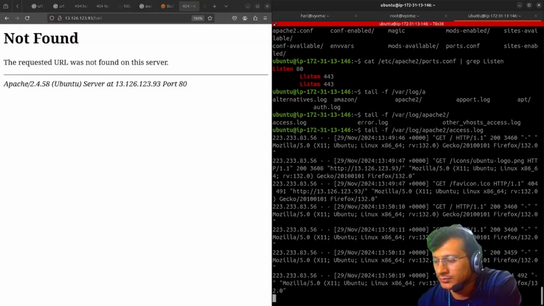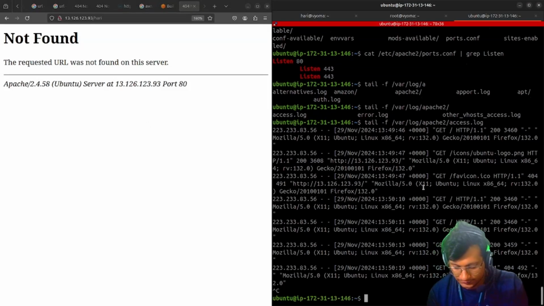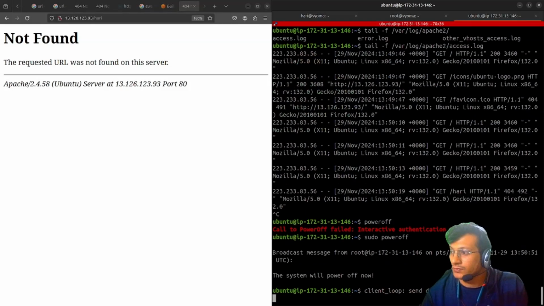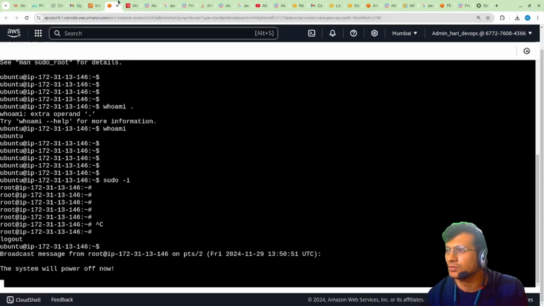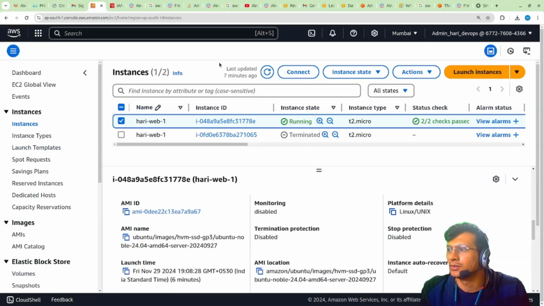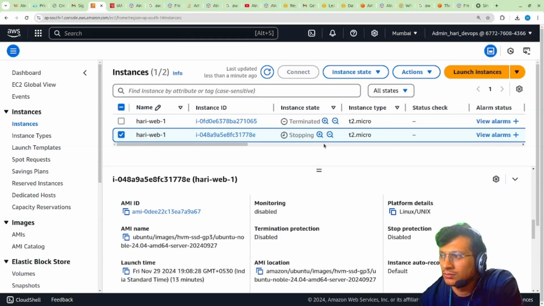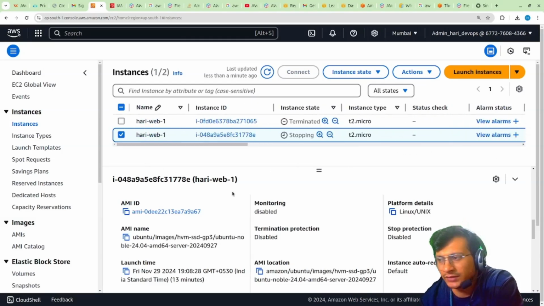So this is all for today. It is just about how you can use the lot of services that are offered by AWS. Yes, sudo poweroff, and every time you use a particular resource, make sure to close it. Okay, instances, I'll just close this one. For a free tier account, make sure to delete or stop your resources, otherwise you will be charged for that.